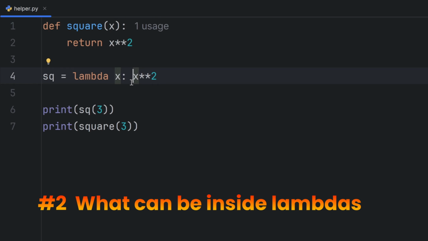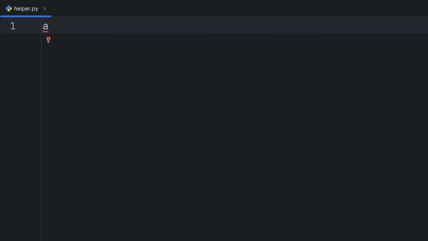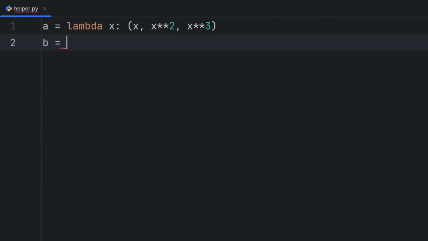Because lambdas are expressions, there are rules about what can go inside lambdas and what can't. For example, in a lambda, I can return multiple values. That's not a problem. For example, a tuple triplet. I will return x, x squared, and x cubed. This will work. Also, I can use if in one line. For example, I can write even if x mod 2 equals 0, else I can write odd.